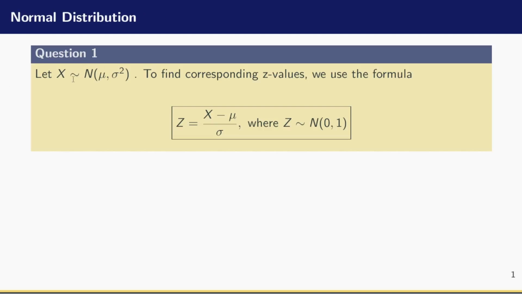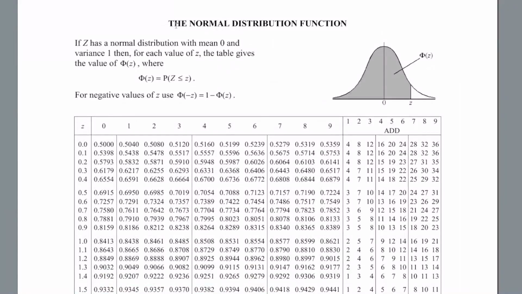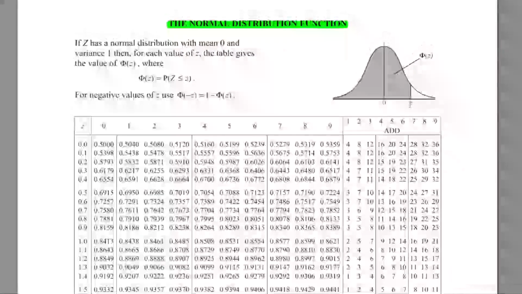Now, if x follows a normal distribution with mean mu and variance sigma squared, to find the corresponding z values, we use the formula z is x minus mu divided by sigma, where z now is a standard normal variable which follows a normal distribution where the mean is 0 and the variance is 1. It can be seen from the normal distribution table. This is a normal distribution function, and the function tells us that phi of z is the probability that Z is less than z. So it gives us the area to the left, or the probability to the left, of that z value. Very important.